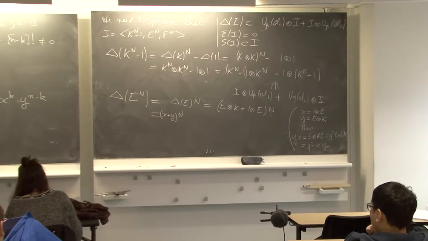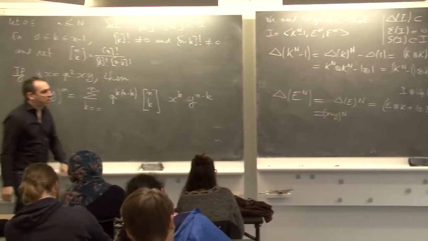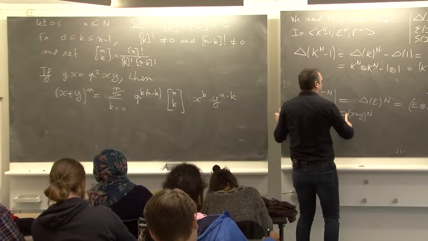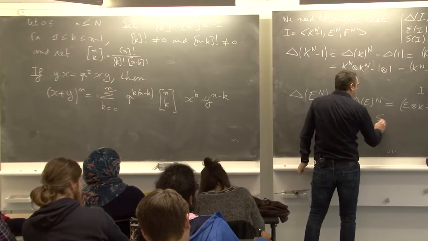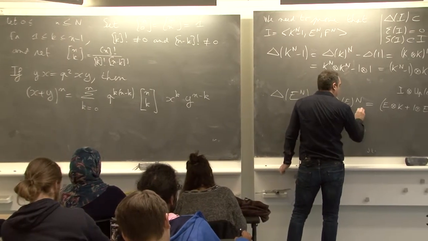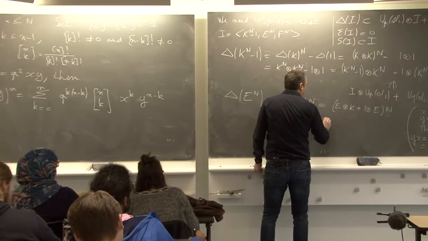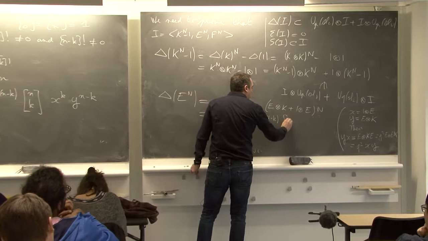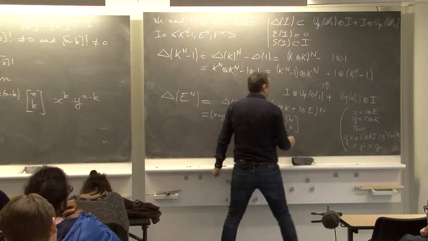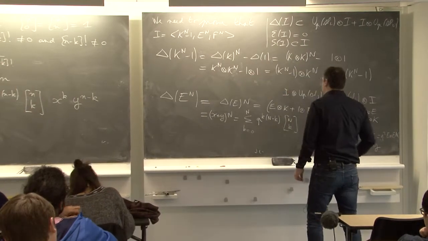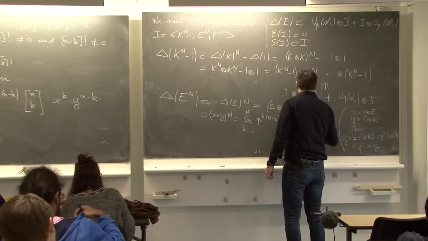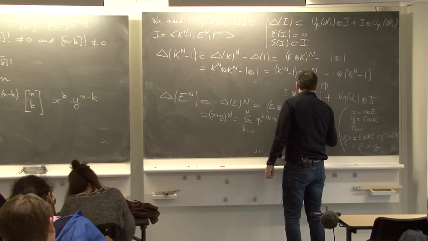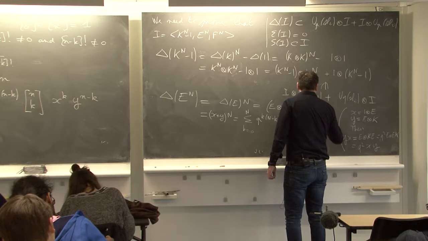So we can write this as x plus y to the n, so I can apply this formula. So this is equal to the sum for k is 0 to n of the q-binomial n choose k, x^k y^n minus k.